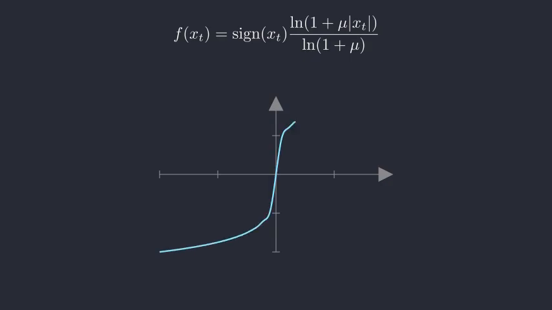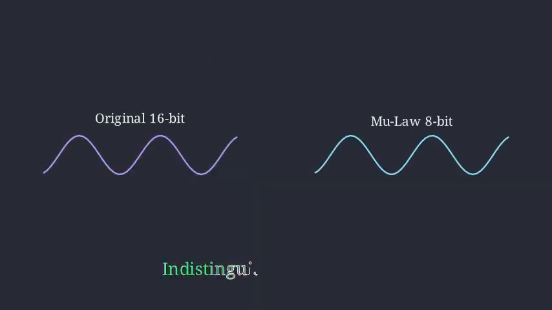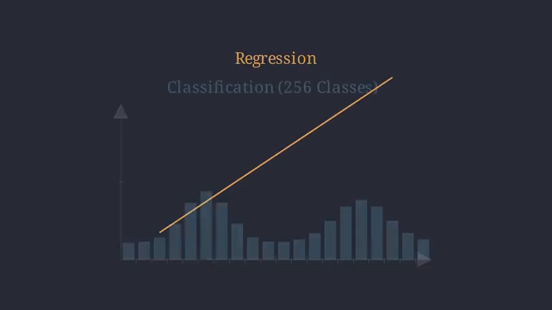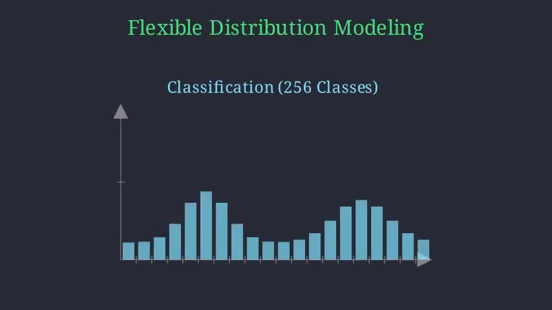This nonlinear quantization is clever because it preserves more detail for small amplitudes, where the human ear is most sensitive, while still significantly reducing the number of values the model needs to predict. Interestingly, the researchers found that even with only 256 values, the reconstructed signal sounds almost identical to the original. This transformation turns a massive regression problem into a more manageable classification task, allowing the model to be more flexible and capture arbitrary distribution shapes without making rigid assumptions about the audio's behavior.